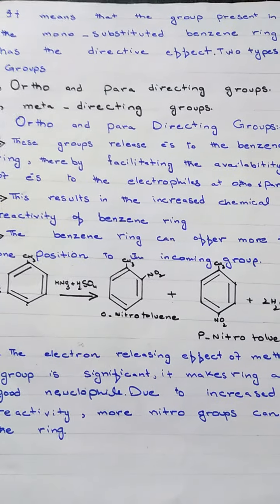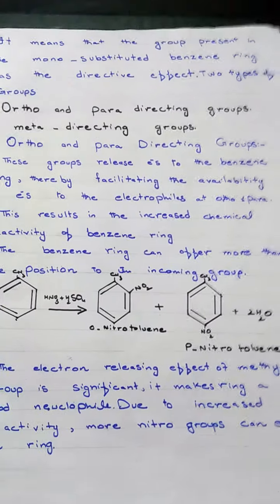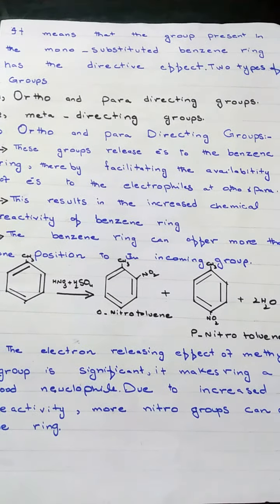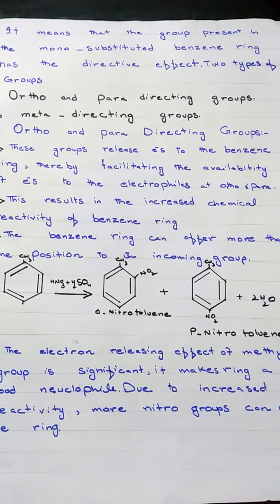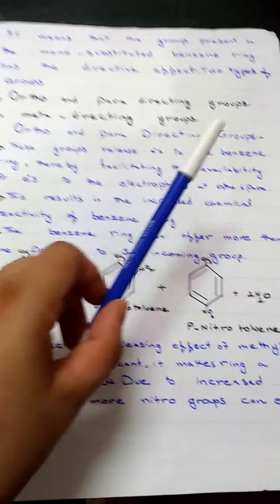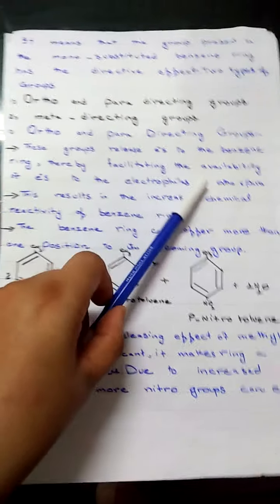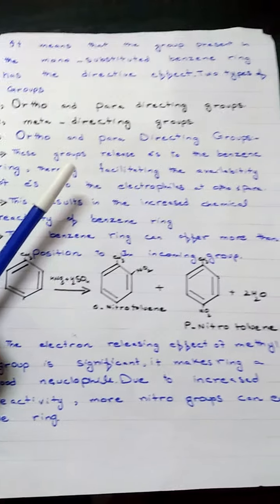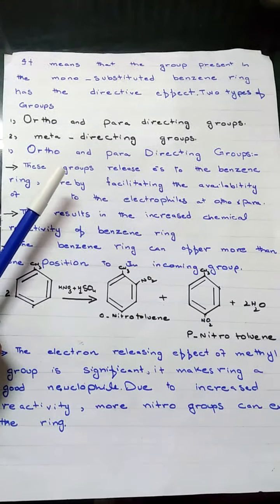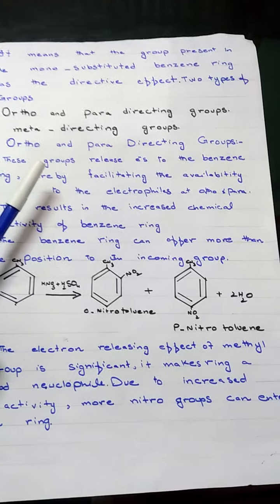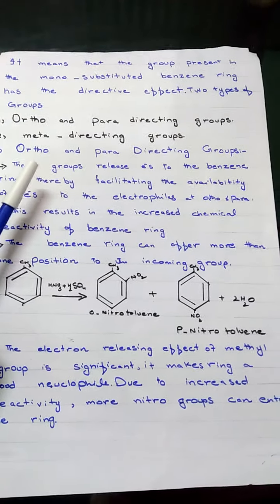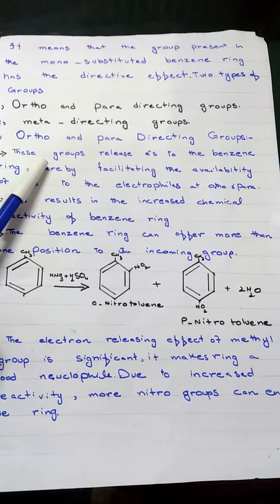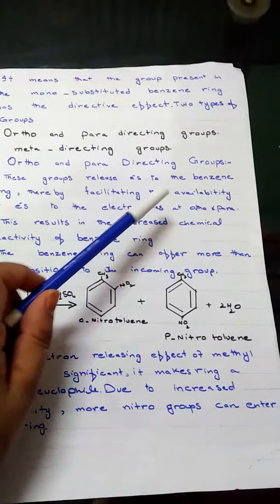It means that the group present in the monosubstituted benzene ring has the directive effect. Two types of groups are present on the basis of directive effect. Number one, ortho and para directing groups. Number two, meta directing groups. Ortho and para directing groups. The main features and main properties of these groups you should know well to understand the mechanism of the orientation. First property is that these groups release electrons to the benzene ring,